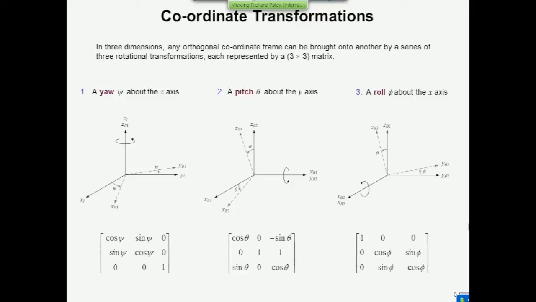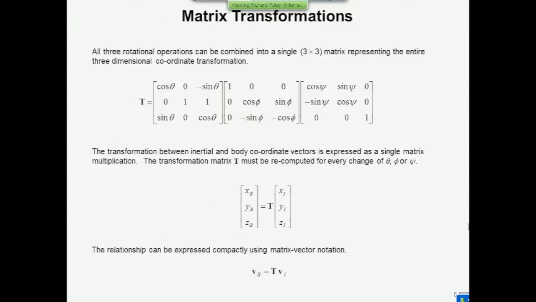Now, of course, we might want to represent a movement which is a combination of all 3. We might be flying through turbulence or something, and God help us. We might want to know that we're moving in all 3 at the same time. In which case, you multiply these 3 rotations together, and for a fixed angle you arrive at a separate matrix, which you might define as T. T can be thought of as a transformation from a vector at one point to a vector at a completely different point.